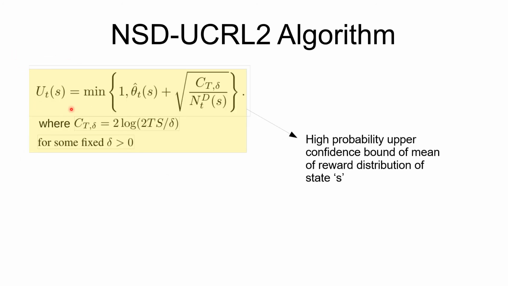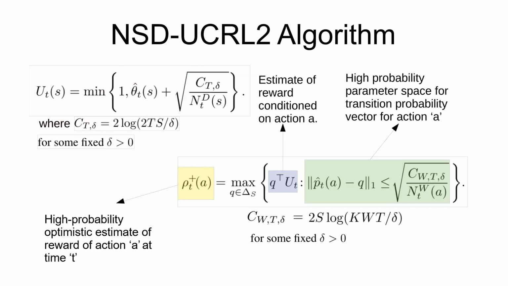UT of S is an upper confidence bound on the mean of the reward associated with state S. Notice that the second term is essentially similar to what we usually have in a bandit problem. We would like to define an upper confidence bound on the expected return of an arm A. Before we do that, we will make the following observation.